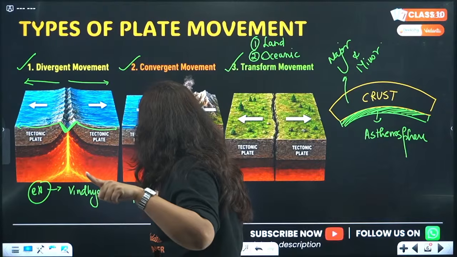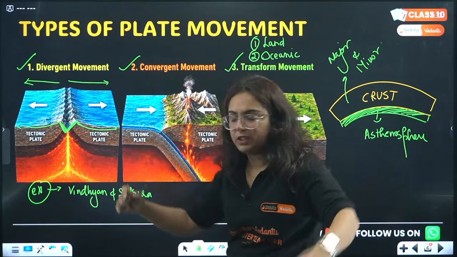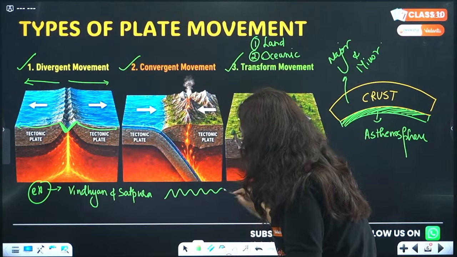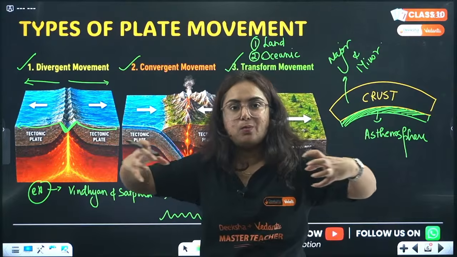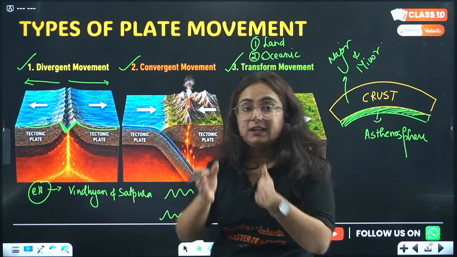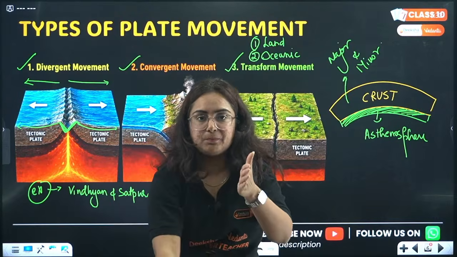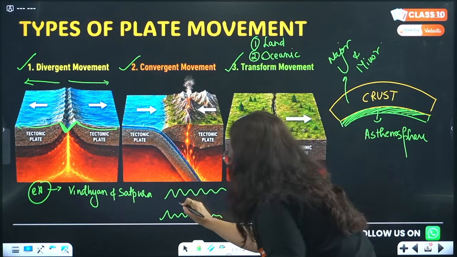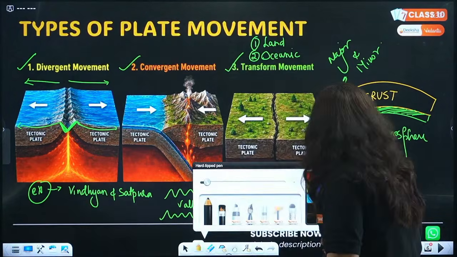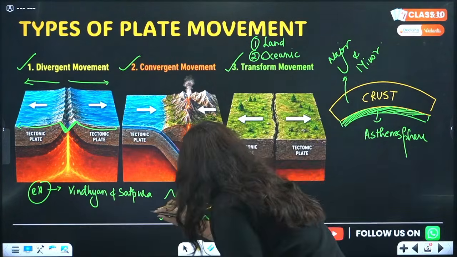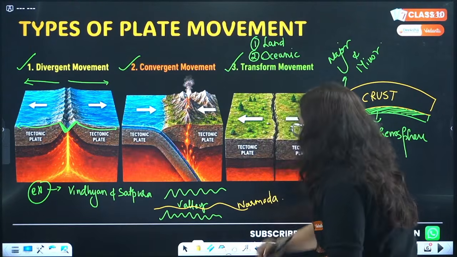What is that, ma'am? Let me tell you, beta, two plates moved away from each other. This is the Vindhyan mountain range, this is the Satpura mountain range. The plates moved away from each other, and the land area in between got deepened. When it got deepened, a valley was formed here. In this valley, a river is flowing, and that river is the Narmada river. Which river, my dear students?